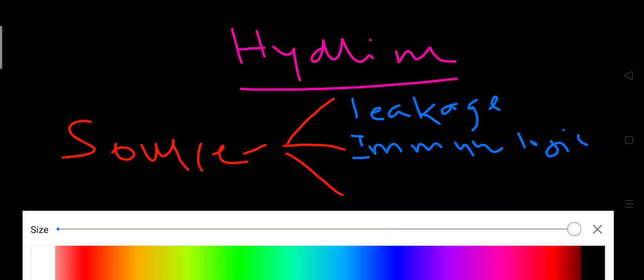During this defense mechanism there is formation or buildup of hyaline material in the artery vessel wall, and due to that there is deposition of hyaline material. This is the second theory. The third one is aging. According to this hypothesis, deposition of hyaline material is a normal part of our aging process. So this is all about hyaline arteriosclerosis.